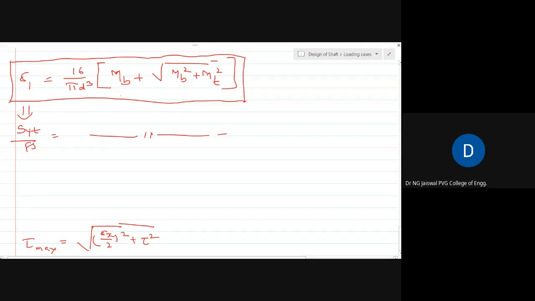But MB you know, because there will be some arrangement, some loadings given, so that you can find out the maximum moment that I can put here. So MB will be known for me. MT, the torsional load, will again be known for me. SYT is a material property, that's why it will be known to you.